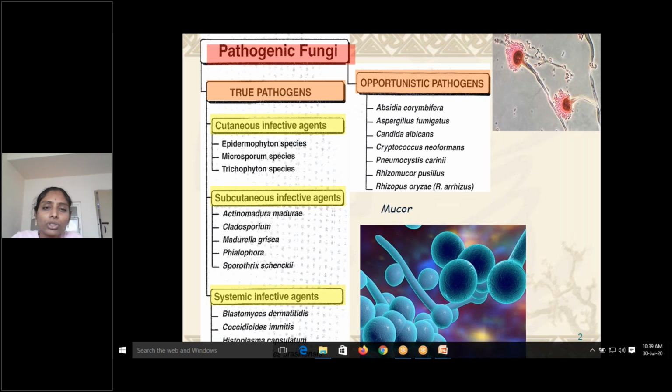Usually in healthy individuals, Cryptococcus causes a self-limited disease which goes unnoticed. Whereas in immunodeficiency states like HIV and others, it causes a very severe disease. More than pneumonia, the disease caused by it, that is meningitis, is very severe. Apart from that, you have Rhizomucor and Aspergillus species. All these we will discuss as we go on. As an introductory part, I've just put up pathogenic fungi and opportunistic pathogens.